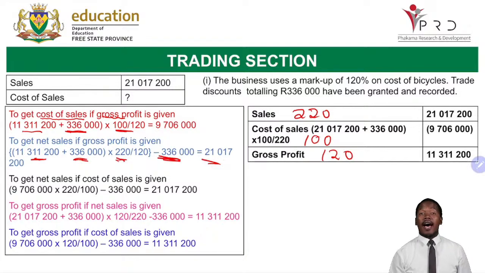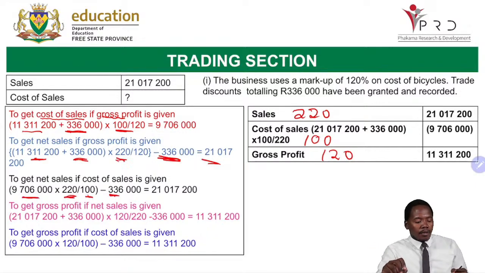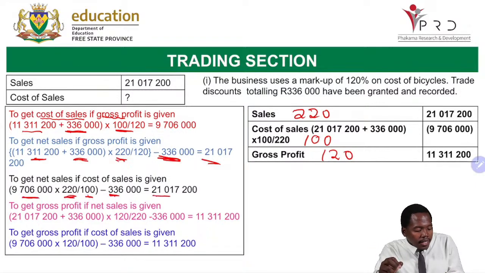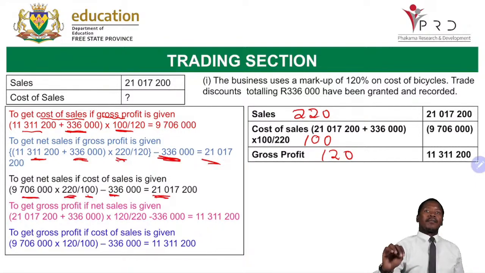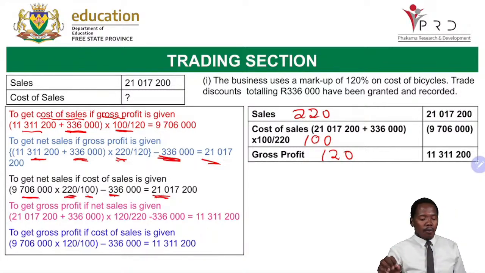then you have your net sales of 21,017,200. Now, how do I get my net sales if the cost of sales is given? You take the cost of sales amount because that is what is given, multiply by, now I'm looking for net sales, which is 220, divide by 100. Answer I'm getting, I subtract. Meaning when I'm looking for my net sales, I would always subtract the trade discount because it says net. Net means minus. Now I get my 21,017,200.